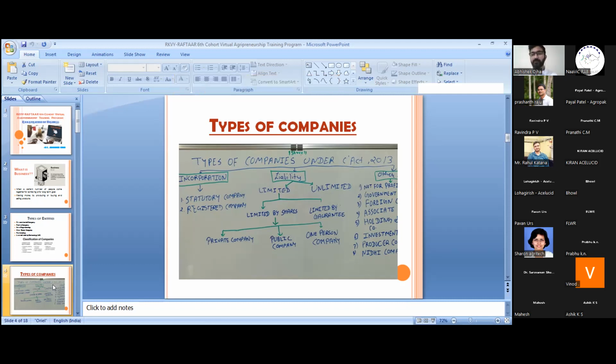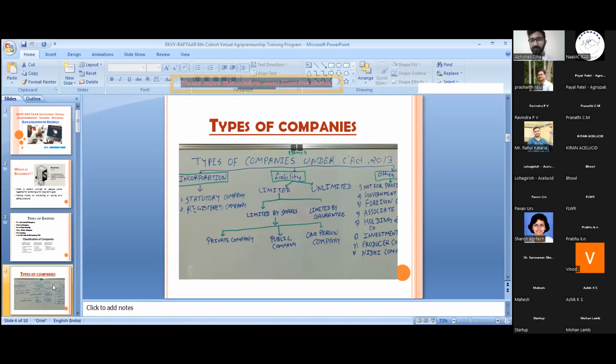According to that, we have to perform all the activities and do everything as per the Companies Act 2013. The liability which we have discussed: limited liability, unlimited liability, limited by shares, limited by guarantee. So all these we have discussed. There are other companies specified in the Companies Act, that is non-profit organization.